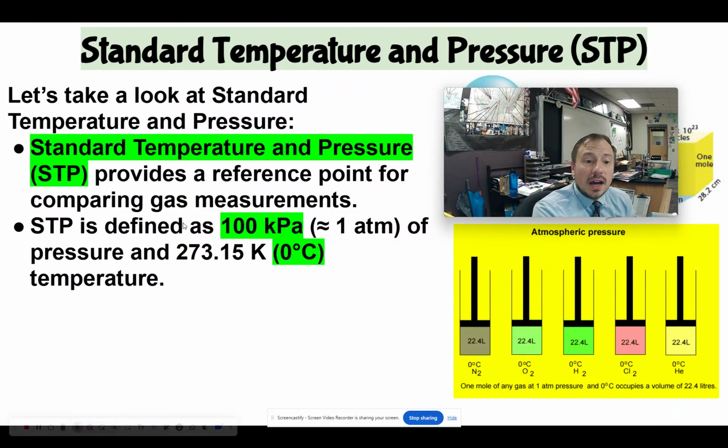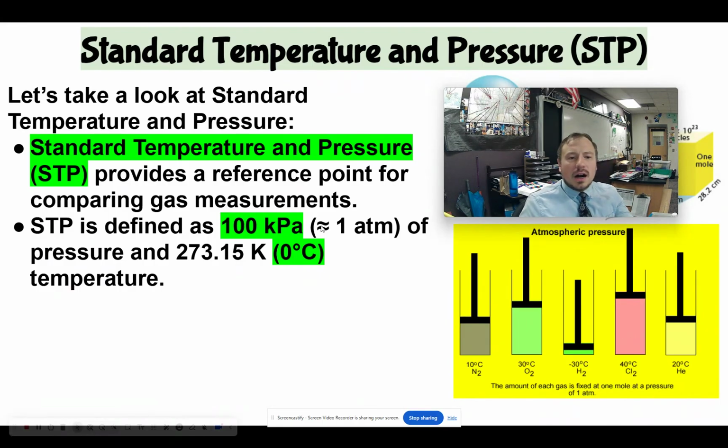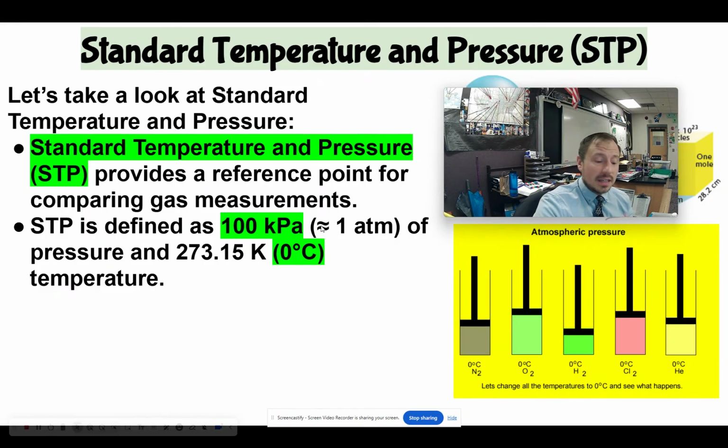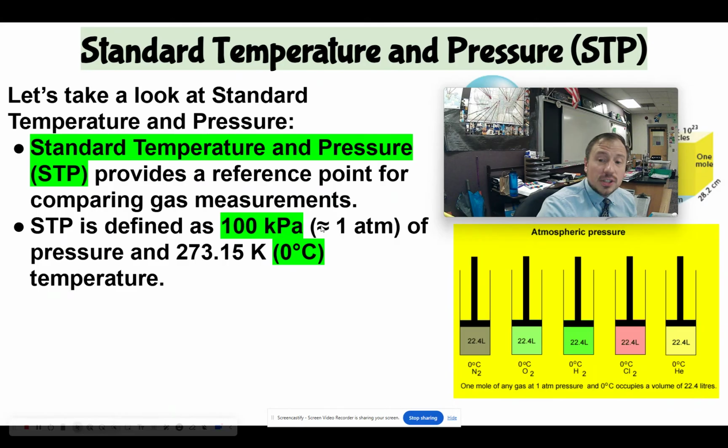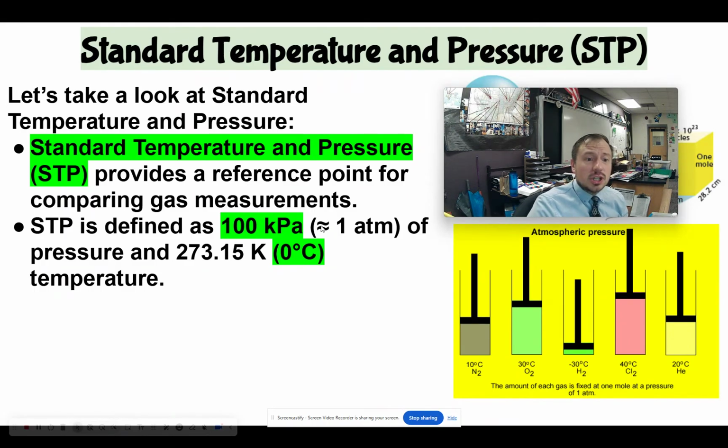Now, STP is defined as 100 kilopascals, or that's about 1 atmosphere. I've seen it both ways. They're not exactly the same. I think 1 atmosphere is like 101 something kilopascals. But I've seen it written both ways. I think the official one right now is 100 kilopascals, but in the past it's been 1 atmosphere. You might see them both ways, but officially right now, it's 100 kilopascals of pressure at 273.15 Kelvin, or